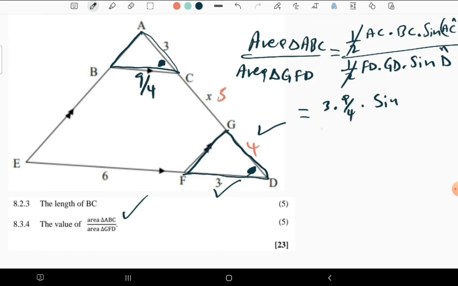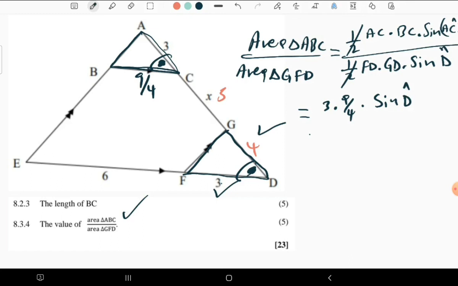But angle ACD is equal to angle D, remember, because these lines are parallel to each other, therefore the corresponding angles are equal to each other. So I can just write angle D here because they are equal to each other.